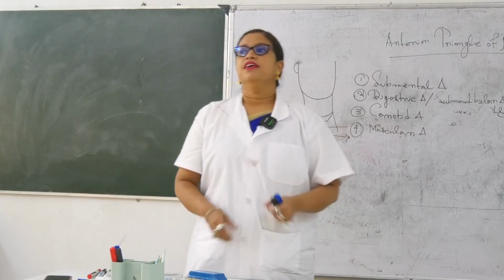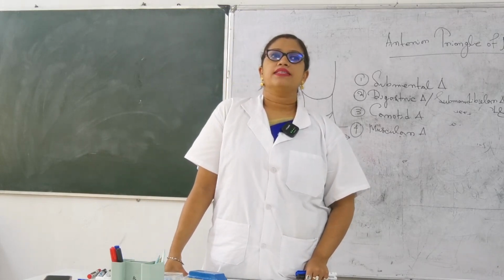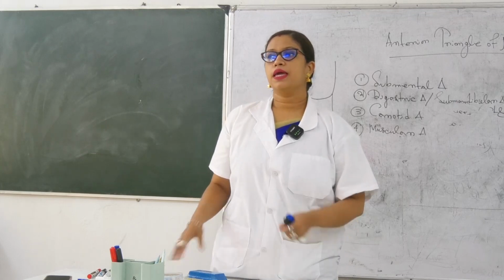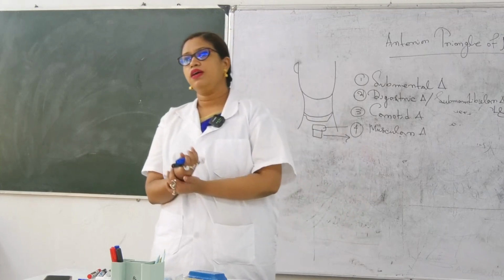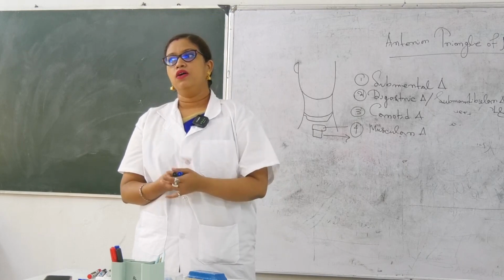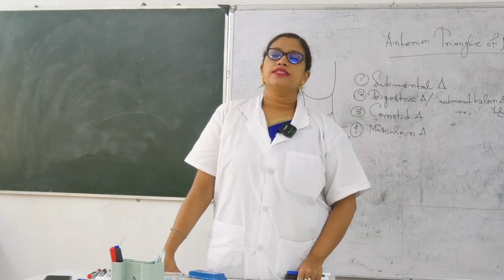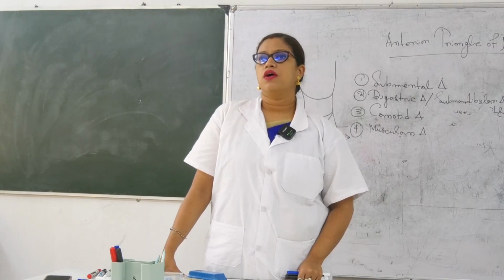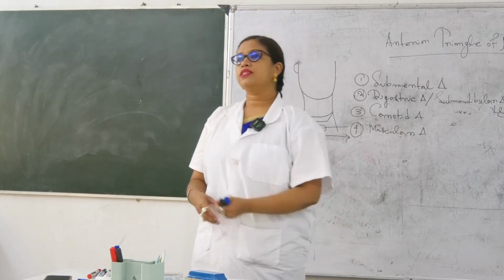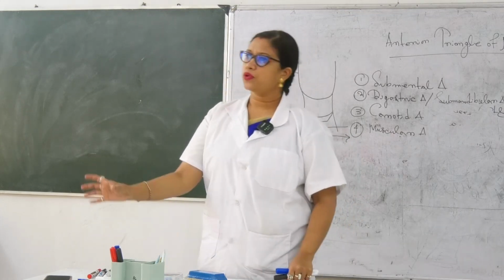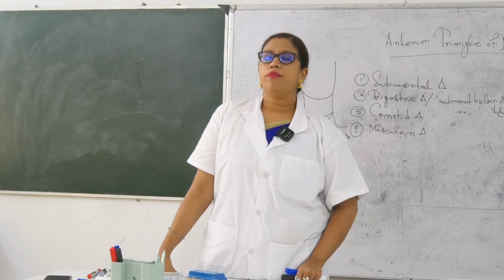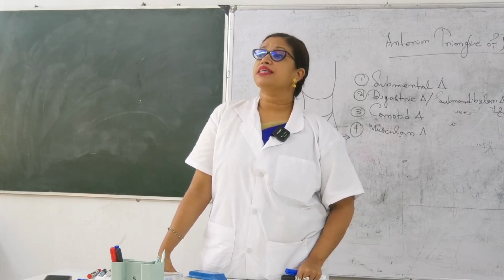Carotid body acts as a chemoreceptor, which acts during acidosis and alkalosis. So read these two short notes.